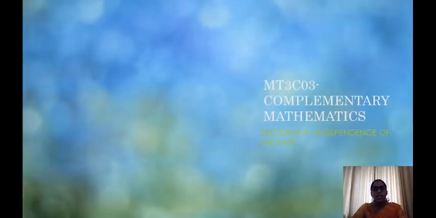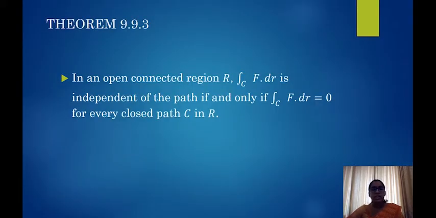We shall continue with our section 9.9, Independence of the Path. In the previous lecture we had done a theorem which gave us a relationship between the conservativeness of a vector field and the independence of the path. If you remember, the theorem statement was that if f is a conservative vector field, then the line integral is independent of the path. So here in this lecture we are going to do another theorem which gives us the necessary and sufficient condition for the integral to be independent of the path.